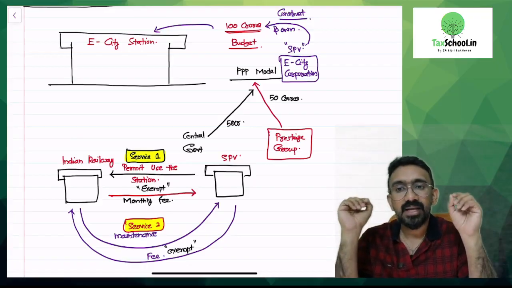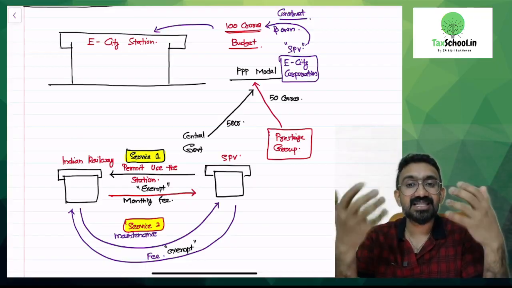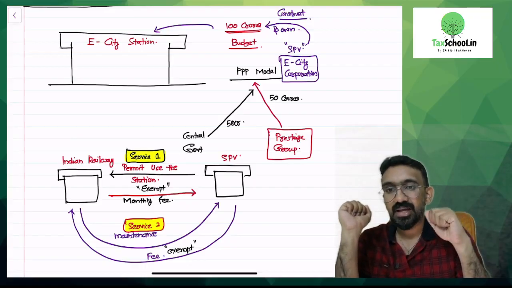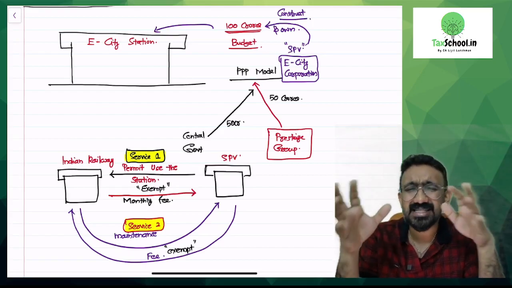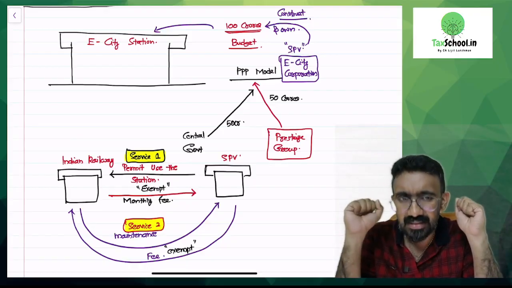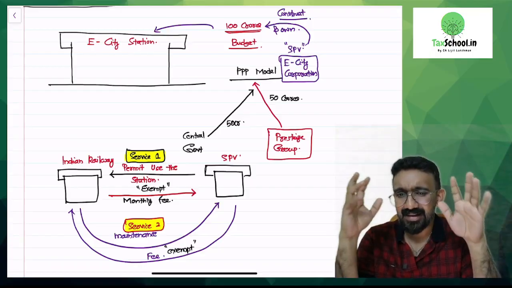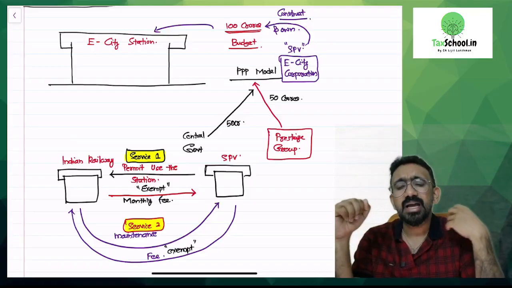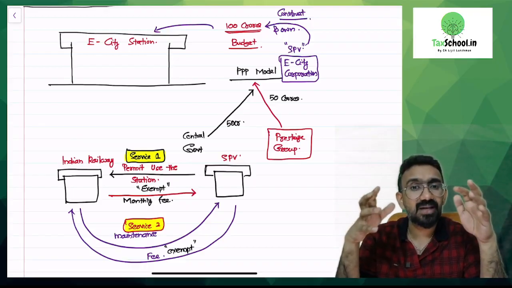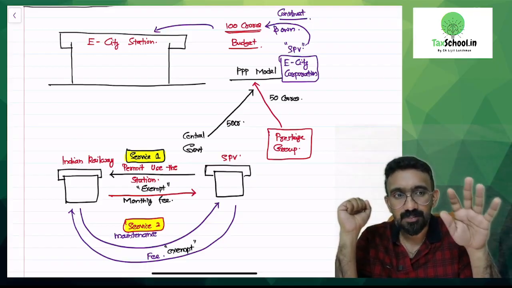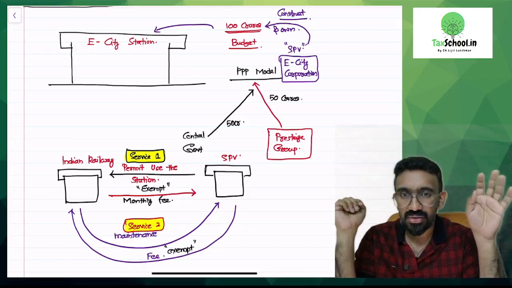So what happens? There are two services here. Indian Railway is getting a service from the SPV. What is the service they are getting? Permission to use this particular building, like renting of a building, very similar to that. It's mostly a concessionaire contract, wherein they will get this particular building to use, not outright renting. It's a different kind of contract. But Indian Railway is paying a monthly fee to use this particular building. Now, this building is still owned by the SPV. So the SPV is supposed to do the maintenance of the building. If some structure needs to be changed, or some maintenance needs to be done, it's all to be done by the SPV.